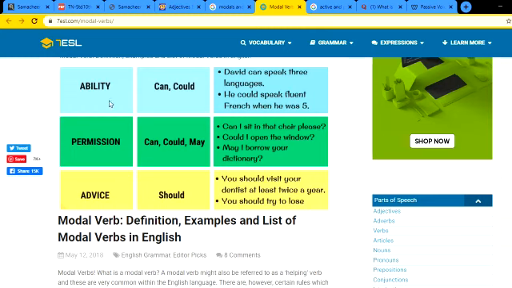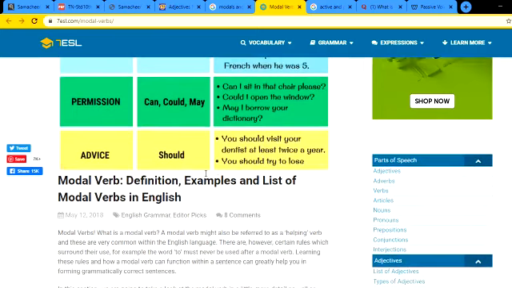When we have an ability to do something, we use can or could. Okay. So we see David can speak 3 languages. It is his ability to speak. He could speak fluent French when he was 5. So it is a past instance. Okay, and they've used could here. Now if I need permission, Miss, in school if you need permission, you'll say, Miss, can I go out? Okay, like that you'll ask, no? So for asking permission we can use can, could and may. Okay, may I borrow your dictionary?